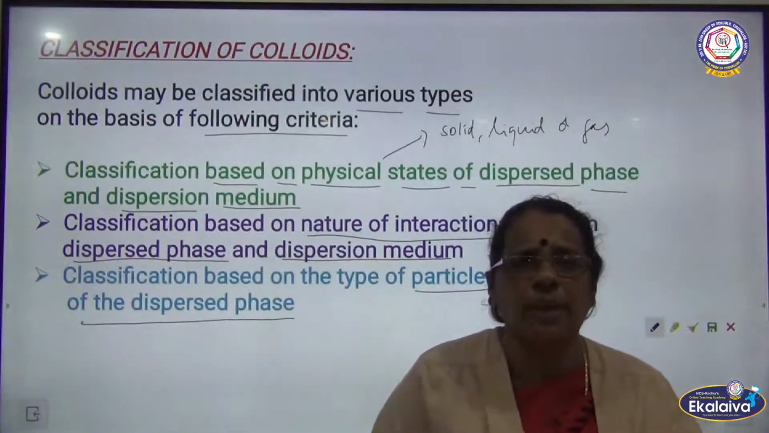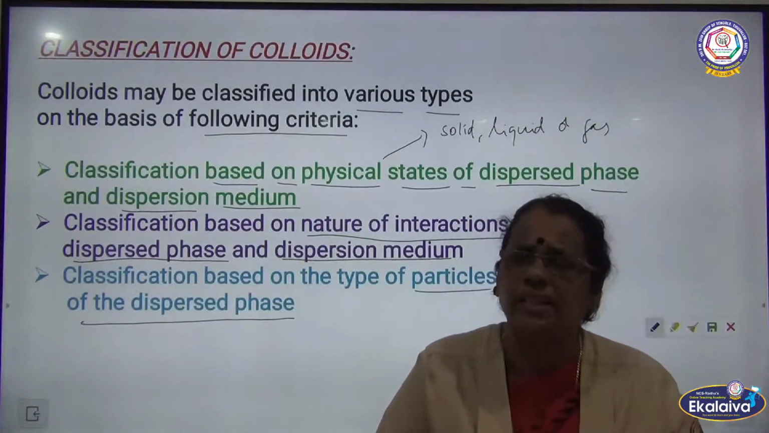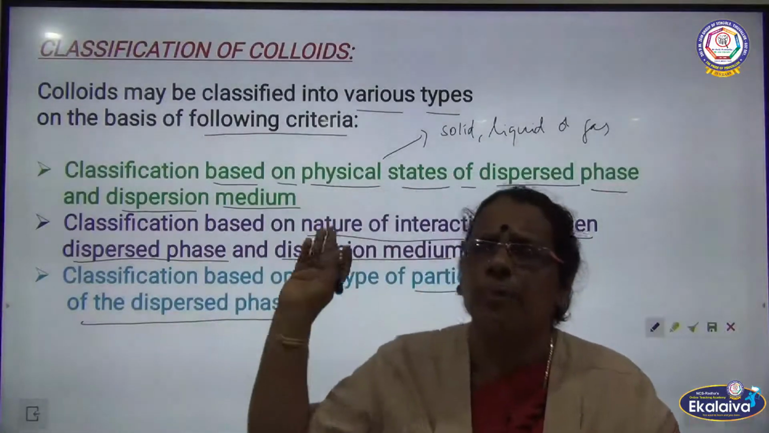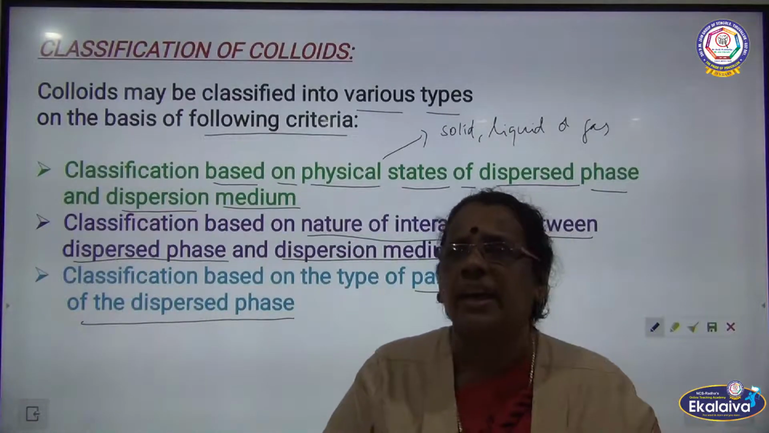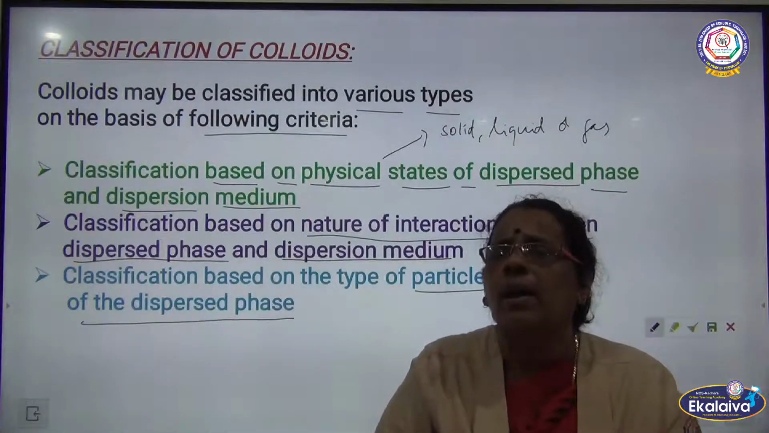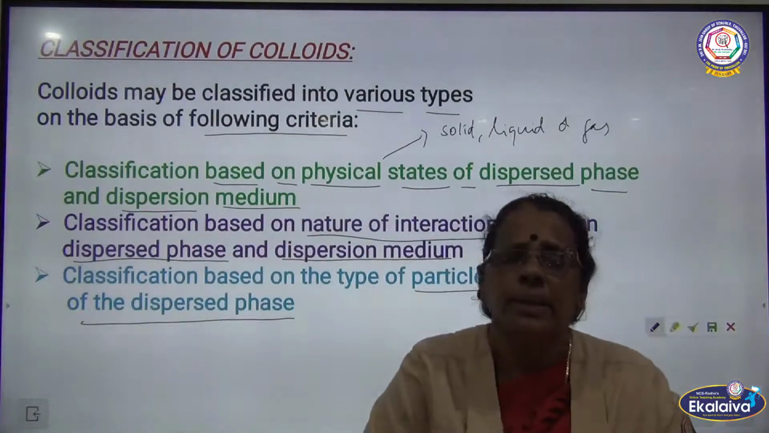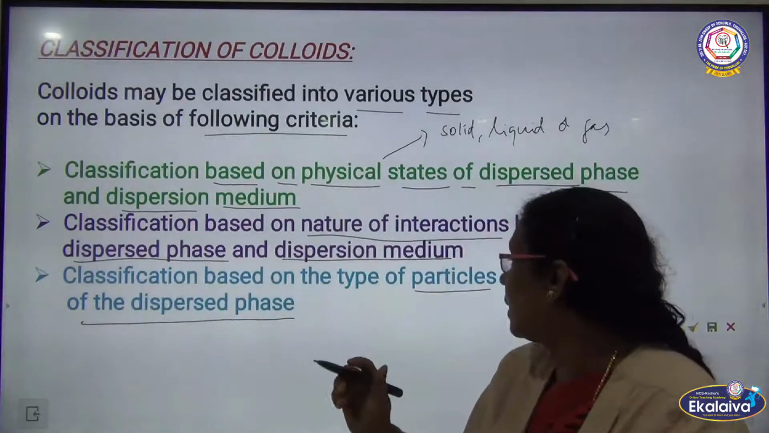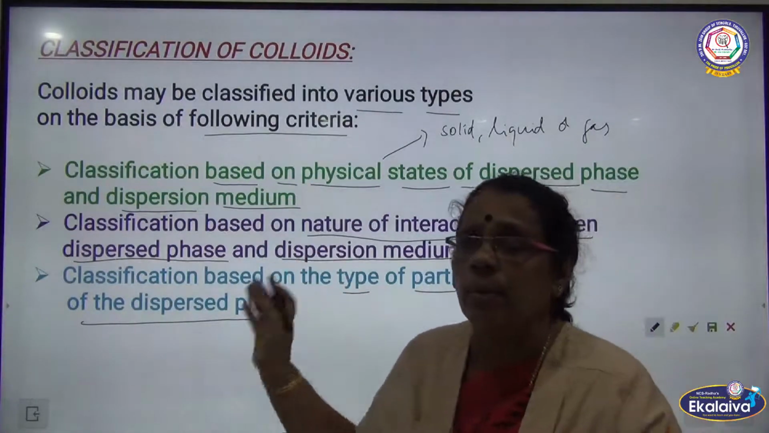So this slide talks about the classification of colloids into three different types. What are the three different classifications? The first is classification based on the physical state of the dispersed phase, that is the solute, and the dispersion medium, that is the solvent. The second is based on the nature of interaction between the dispersed phase and dispersion medium. The third is based on the type of the particles in the dispersed phase. So it talks about the classification.